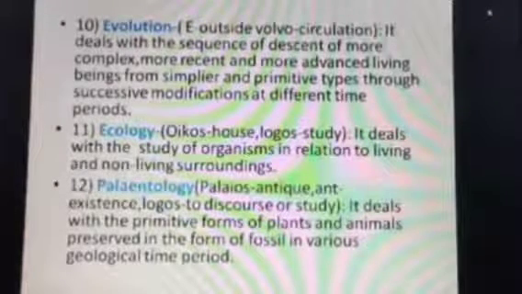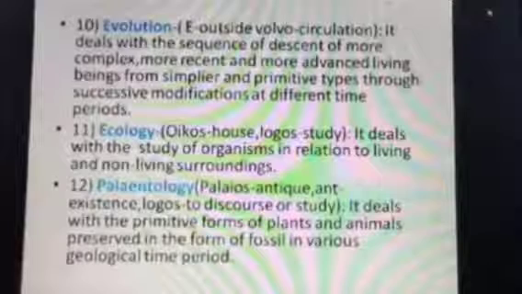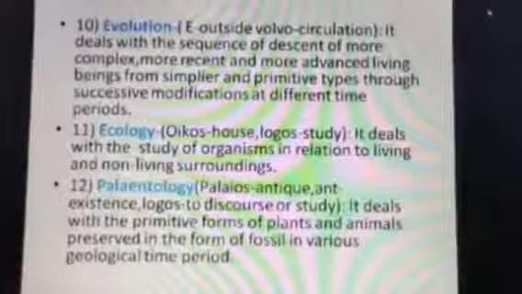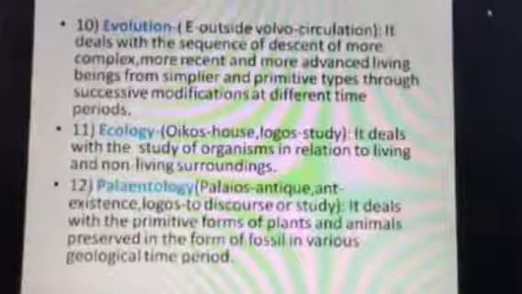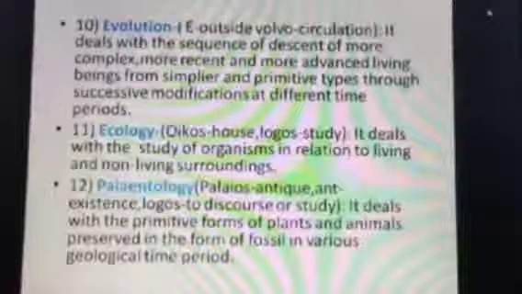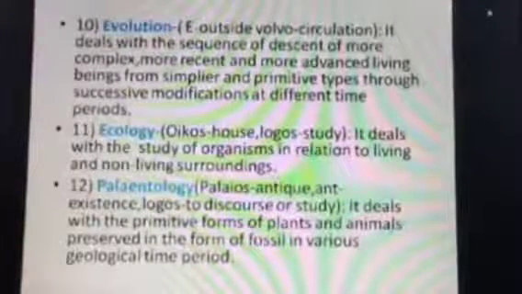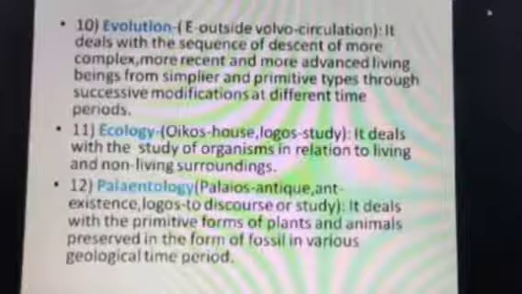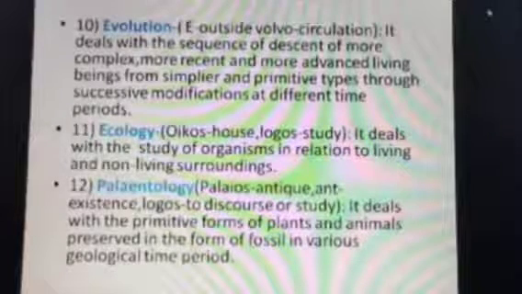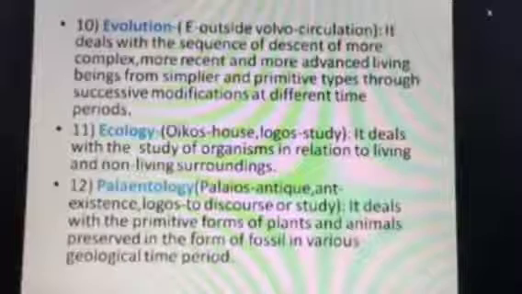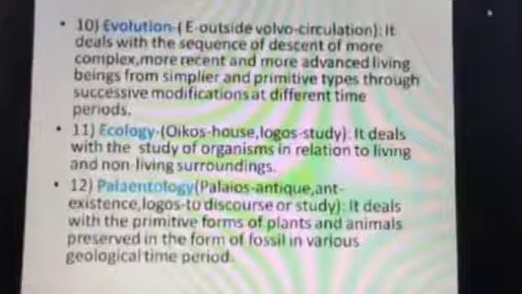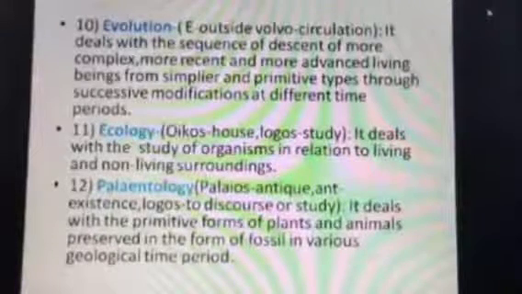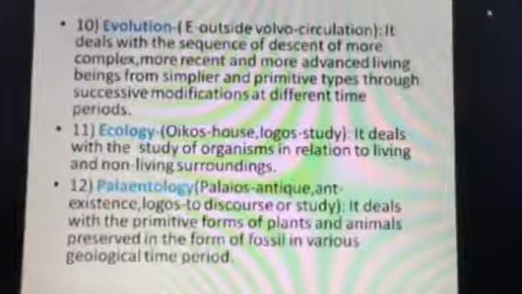How do the non-living components of the environment have their role in our cells? Why do we need both biotic and abiotic components for the survival of a living organism? A living organism needs both biotic and abiotic environment. How this biotic living thing influences us, or how a non-living thing does, all that will be discussed in ecology. So it is the study of organisms in relation to living and non-living surroundings, or our relationship with the environment.